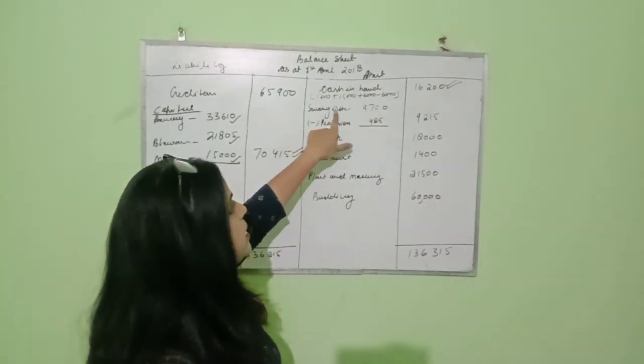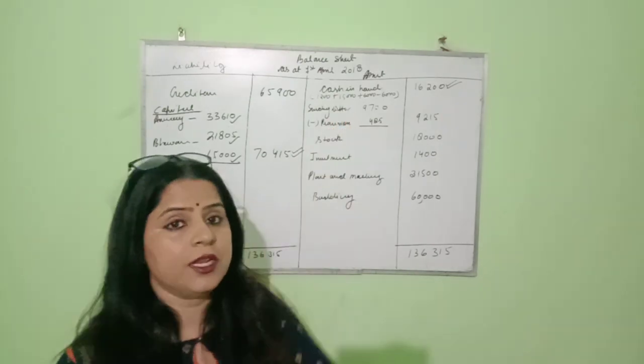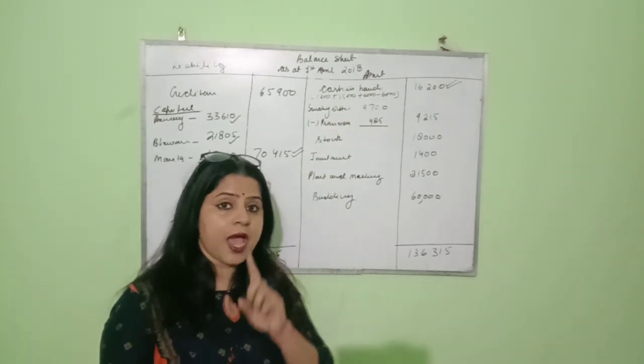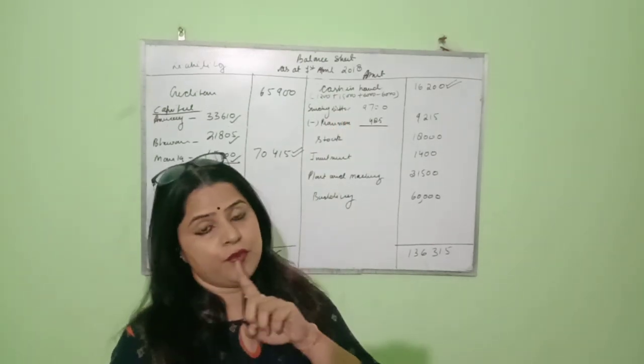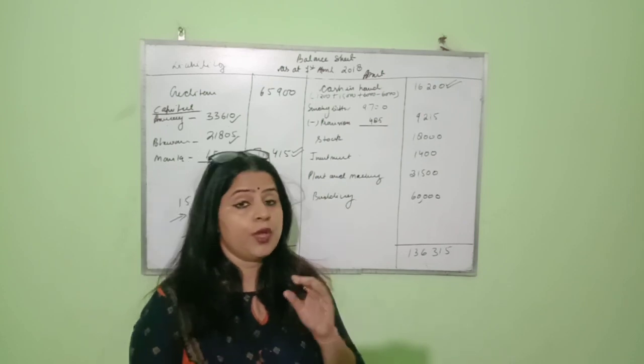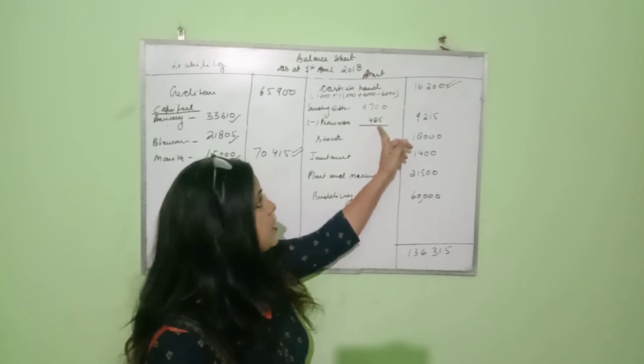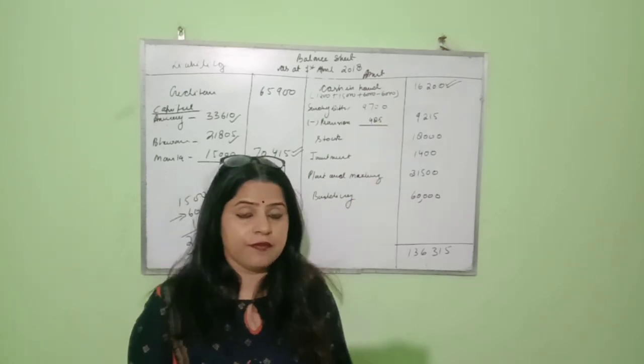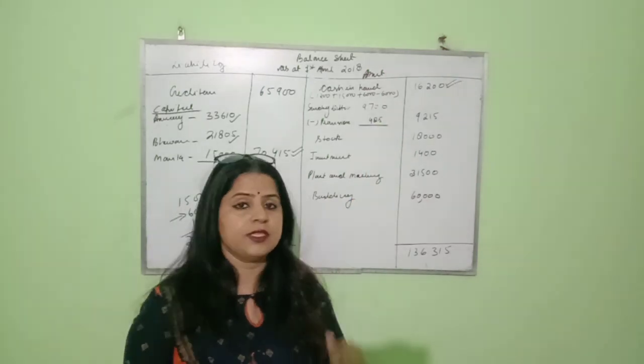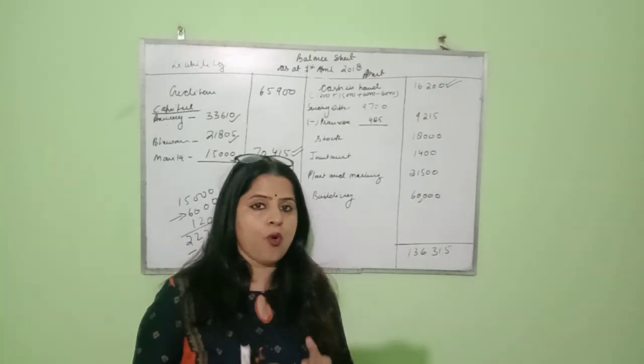Now next I have written sundry debtors. In your old balance sheet, sundry debtors is given 9,700, but if you check your revaluation account, we made a 5% provision, and the 5% provision is 485, which means my debtors are decreased by 485.